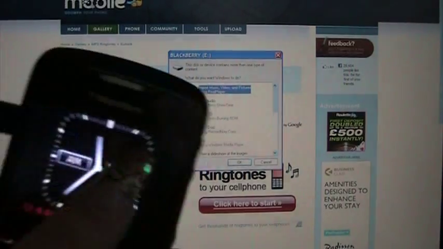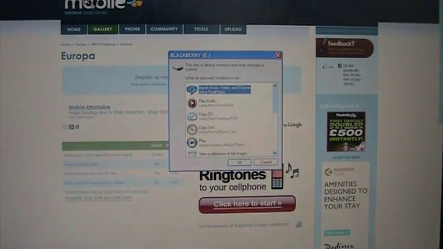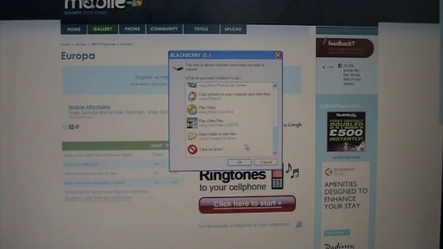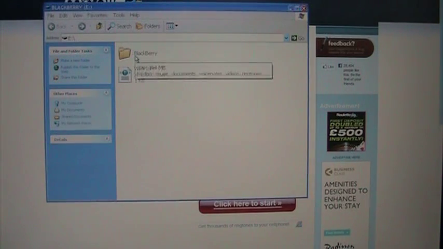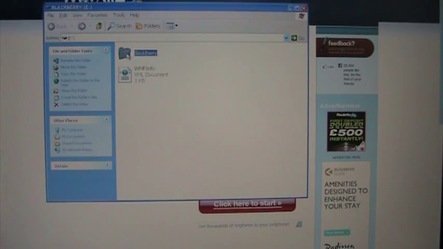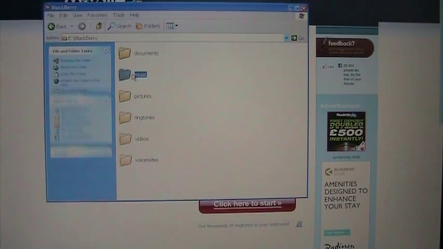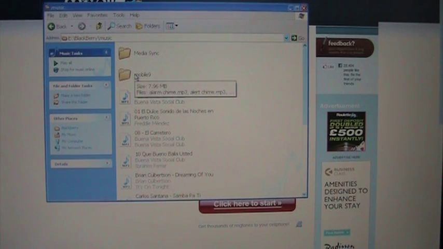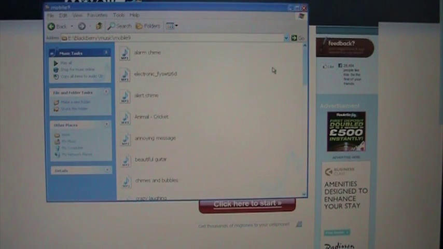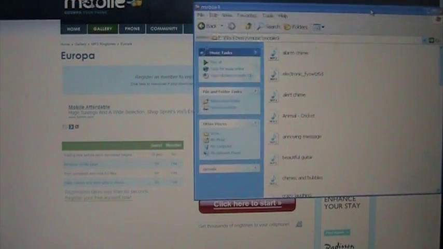Okay, so I've plugged in my cell phone to my computer, which opens up my BlackBerry window here. So I'm going to open folder, go to BlackBerry folder here. I'm going to go to my music. I don't know if I put in my music. There it is. Now I'm going to open up my Mobile9 and I'm going to minimize that for the moment. That's my BlackBerry one. So I'll move this over here.